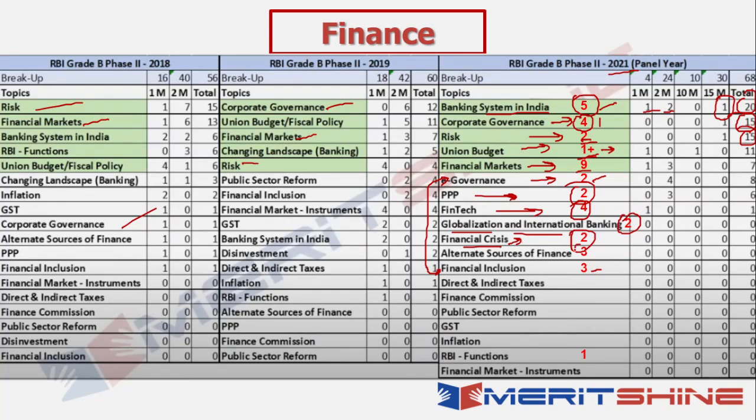Then again, there are 3 sessions on alternative sources of finance. Depending on the comfort level, you can either revisit the videos or you can just look at the lecture notes. That way it can be covered. Similarly, for financial inclusion, maybe you can look at the introductory lecture, and the other lectures can be picked up from the notes itself. And then again, there is one session in banking system in India which talks about the RBI functions as well. And similarly, when we talk about the FBO sessions, there are 3 sessions pertaining to the RBI functions. So again, these would also clear a lot of fundamentals for you.